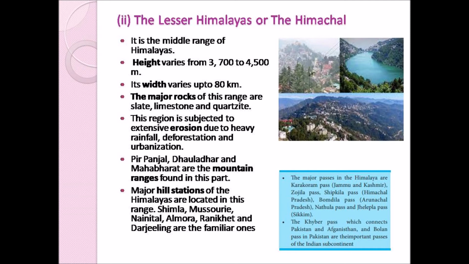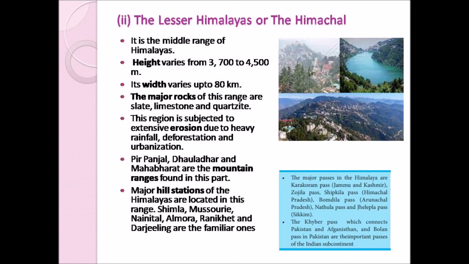Okay. So this region, that is the lesser Himalayas, is subjected to extensive erosion due to heavy rainfall. Already we have studied that the lesser Himalayas and the Shivaliks receive more rainfall than the greater Himalayas. So therefore heavy rainfall, deforestation, that is cutting of trees, urbanization, and overpopulation lead to extensive erosion in this region.